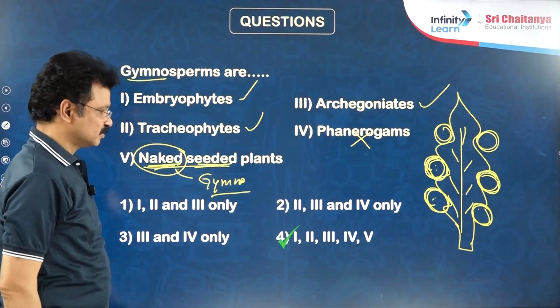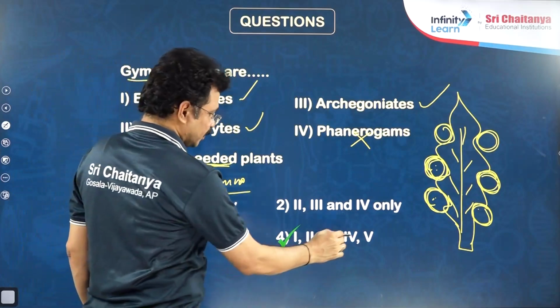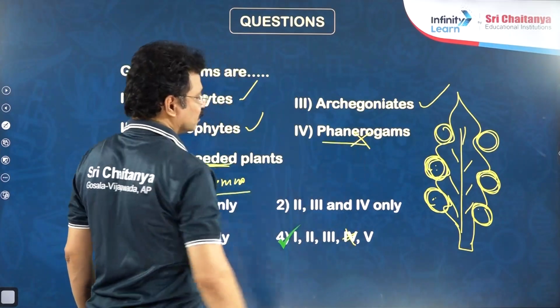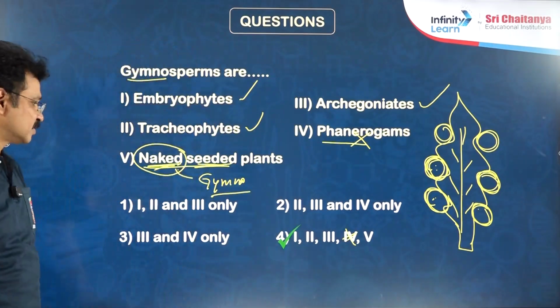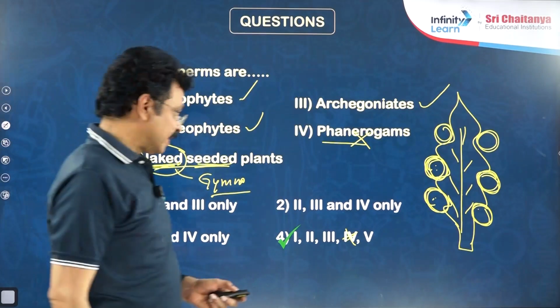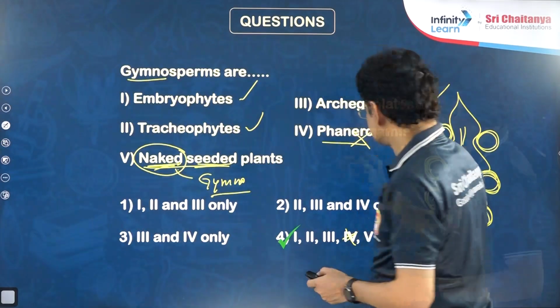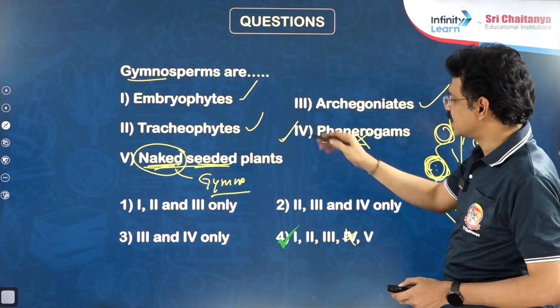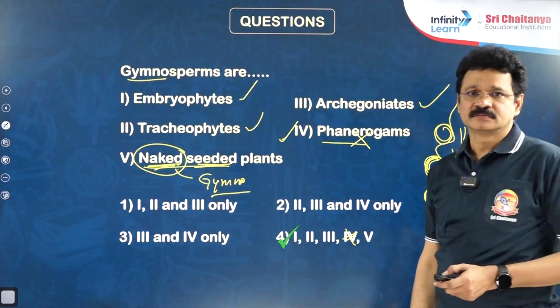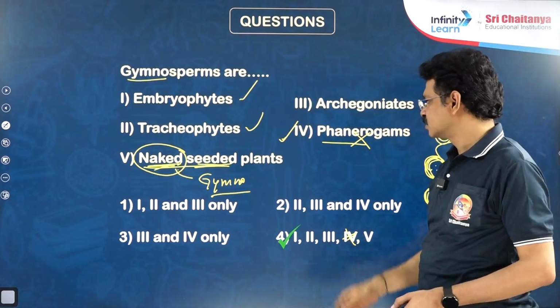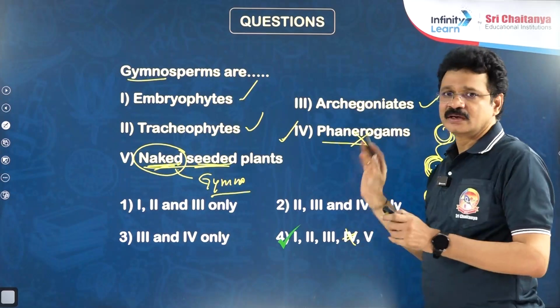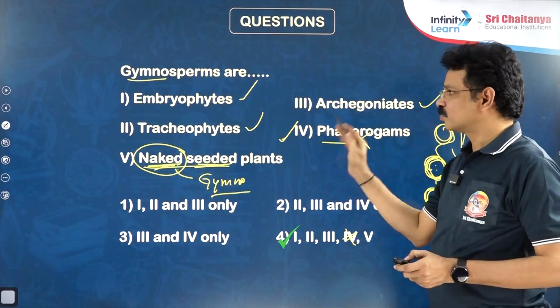So the right answer is all of the above except the fourth one. Except the fourth one, the remaining are all correct. But according to Eichler classification, gymnosperms are also considered phanerogams. According to Whittaker classification, gymnosperm is not an example for a phanerogamic member but a spermatophytic member.